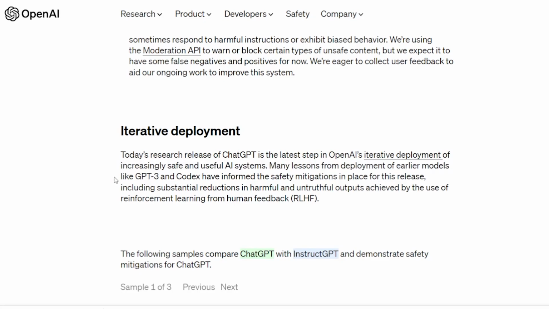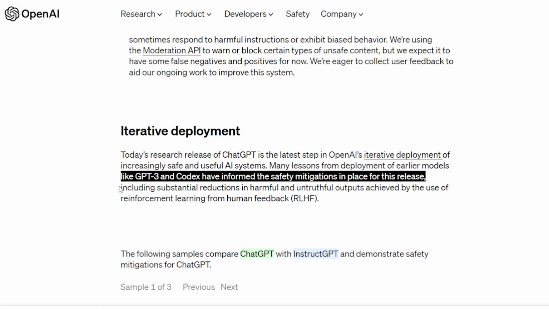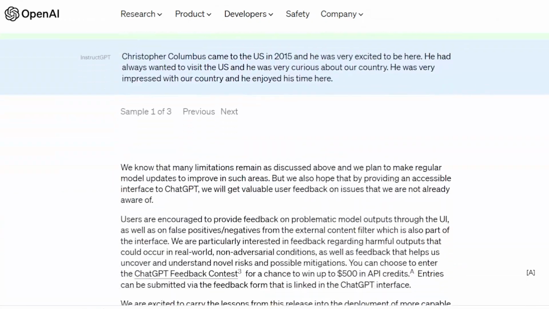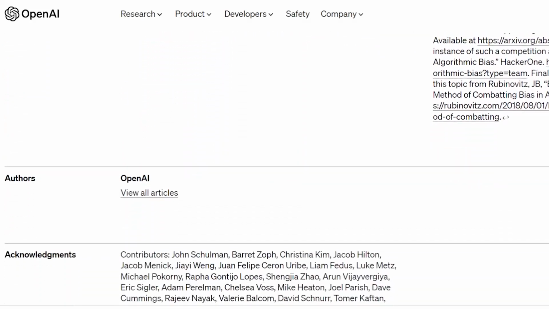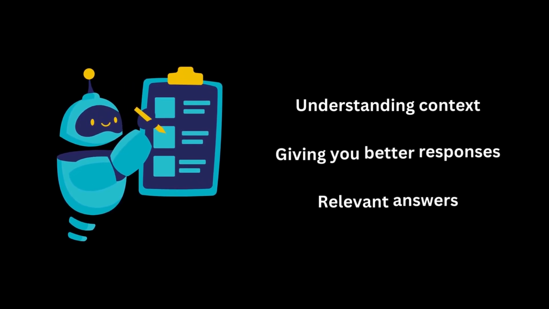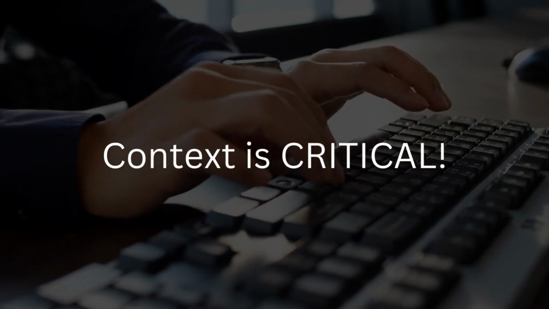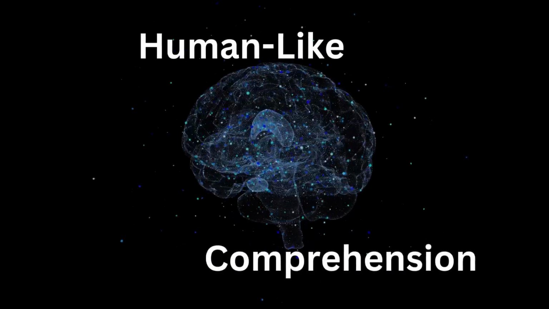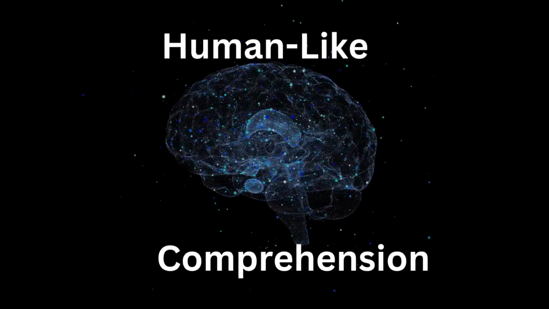One of our favourite things about ChatGPT is the fact that it's still in development and it will only get better over time. One of the areas where ChatGPT is expected to improve is in its ability to understand and generate more contextualized responses. This means that it will be better at understanding the context of a conversation or a prompt and generating responses that are relevant and appropriate. In theory, and of course our advantage, this should make it even more useful for tasks such as script writing, where context is critical for creating engaging and believable dialogue.